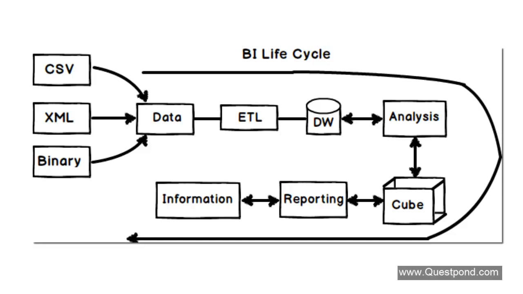Now, this is the complete BI cycle. Right from data to information, the first thing we need to do is ETL. After that, we need to do analysis and create a cube out of it. I'll talk about this cube structure later in more detail when we look into SSAS. And after that, we would like to display this analysis to the end user in a simplified graphical manner, or maybe in a tabular manner, or whatever it is.